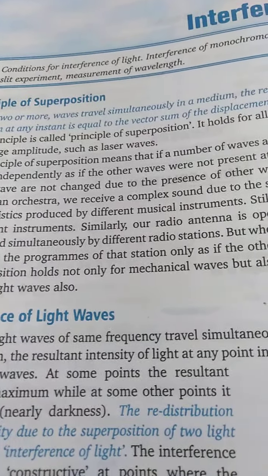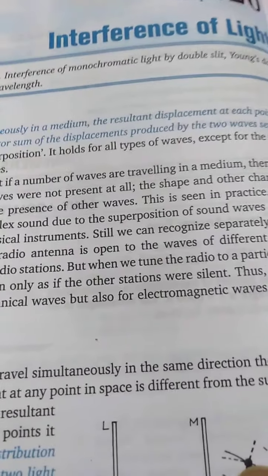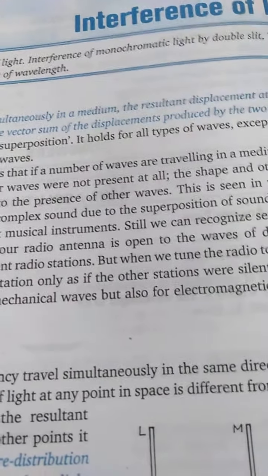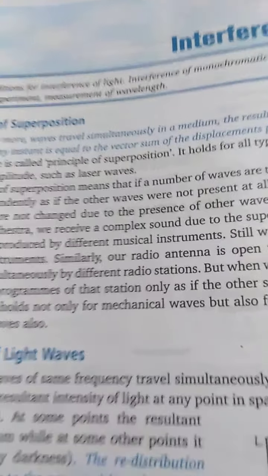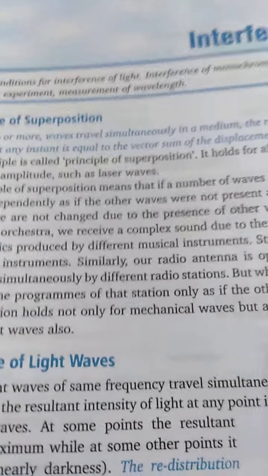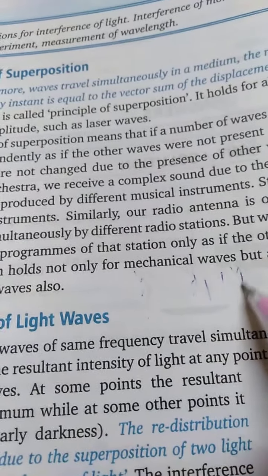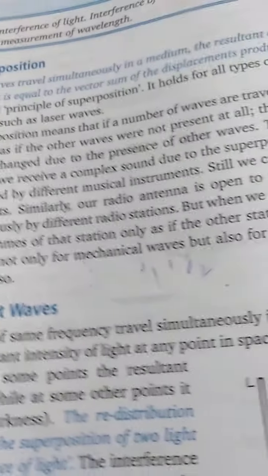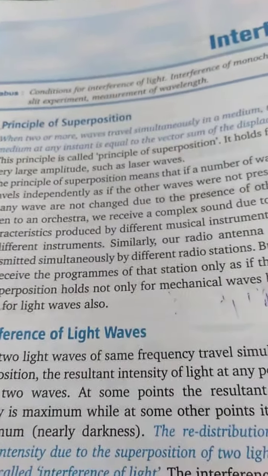When two or more waves travel simultaneously in a medium, the resultant displacement of each point of the medium is equal to the vector sum of the displacements of the two waves. Suppose I have two waves and their displacements are y1 and y2, then at any point where the two waves meet, y will be equal to y1 plus y2. This is called the principle of superposition.